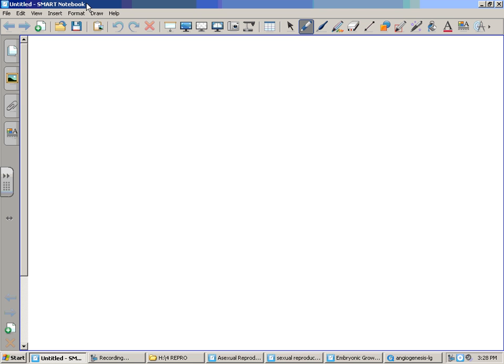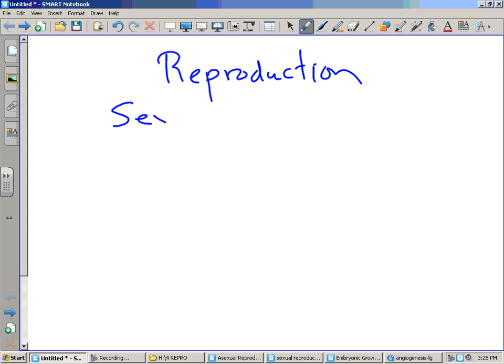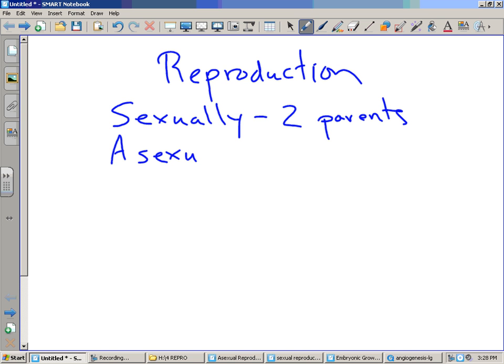First, to start with, reproduction. Organisms go through reproduction to produce more members of their species. Organisms either reproduce sexually, in which the genetics or DNA come from two parents, usually a male and a female, or asexually. In asexual reproduction, all the genetic material comes from one parent.